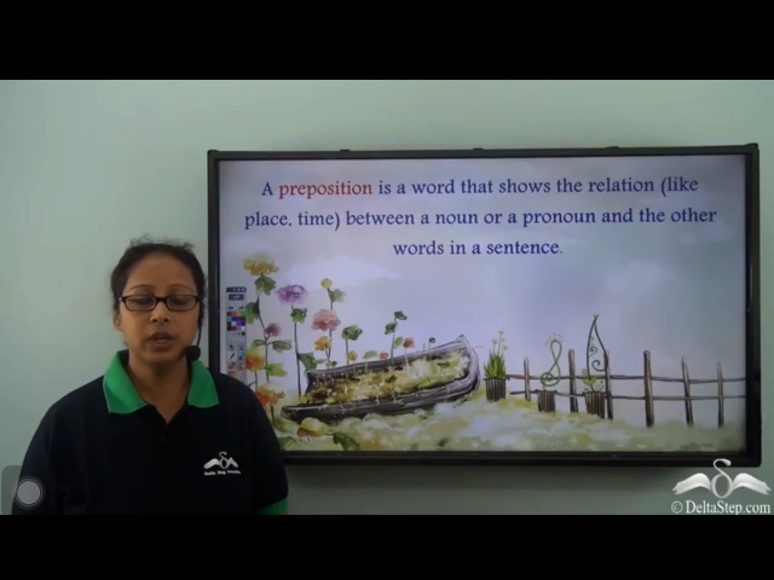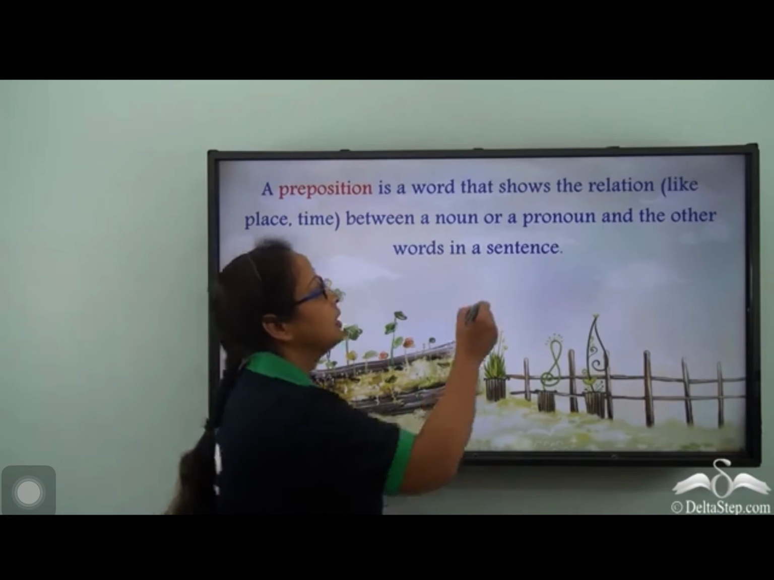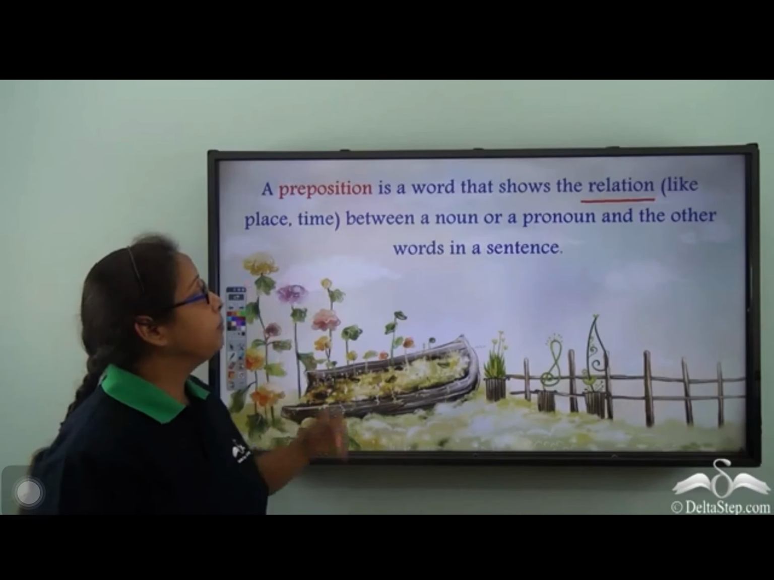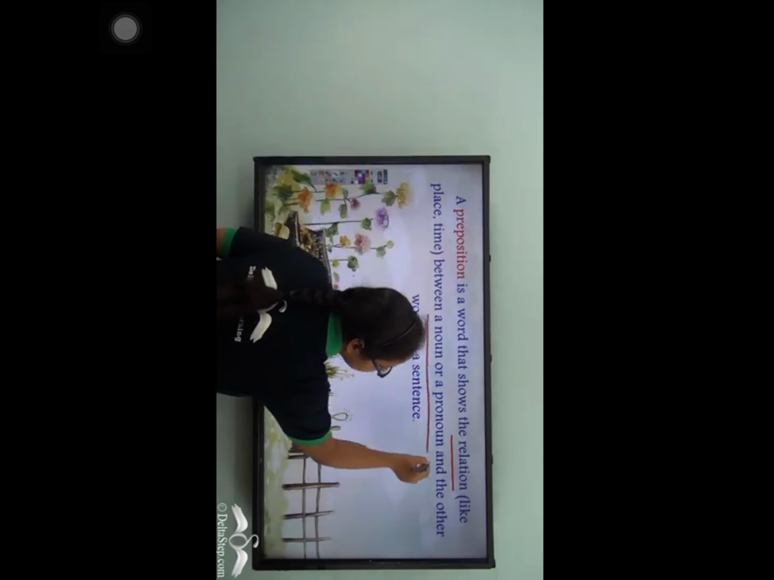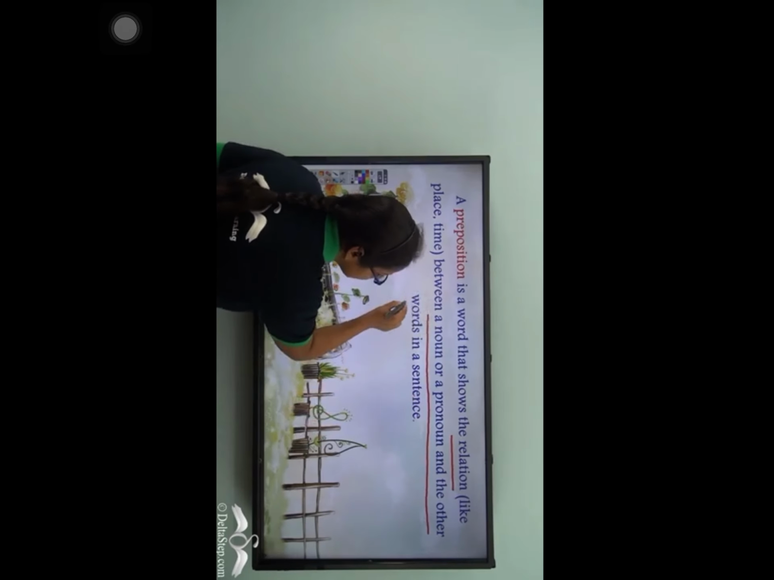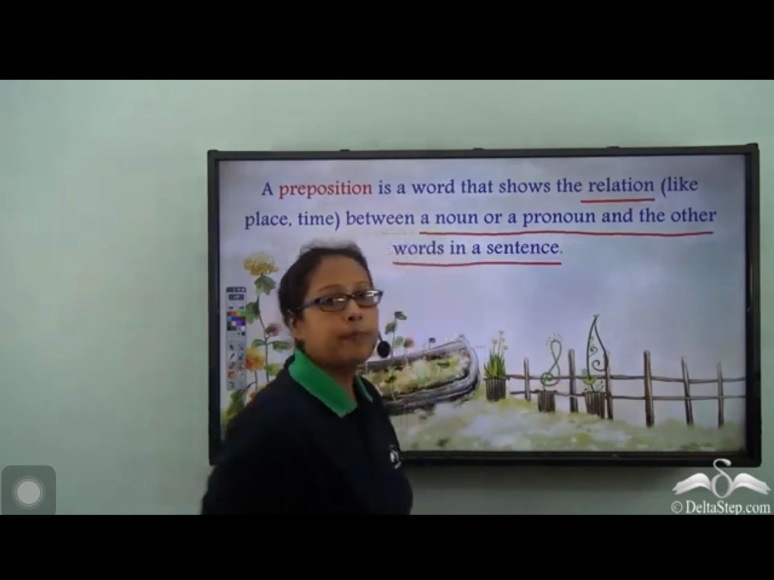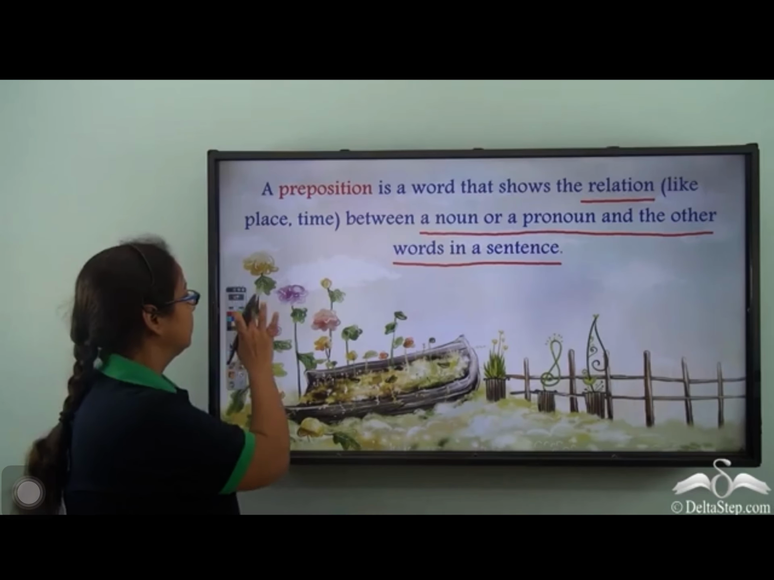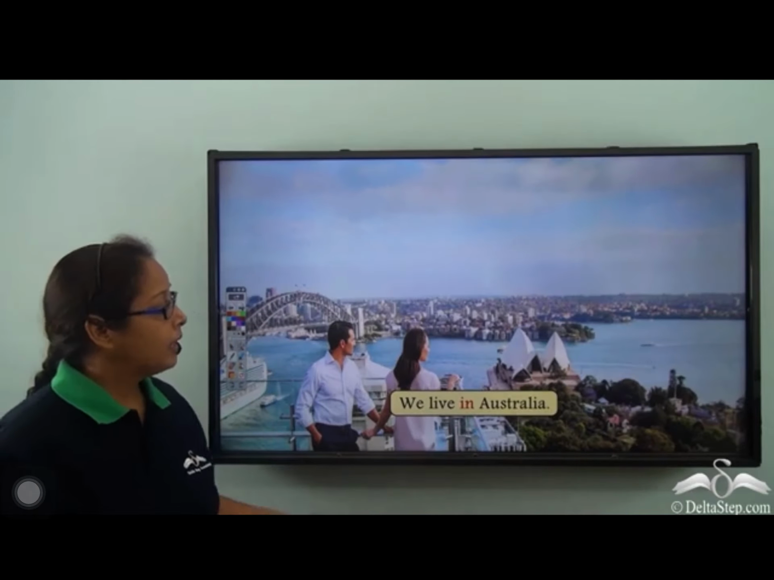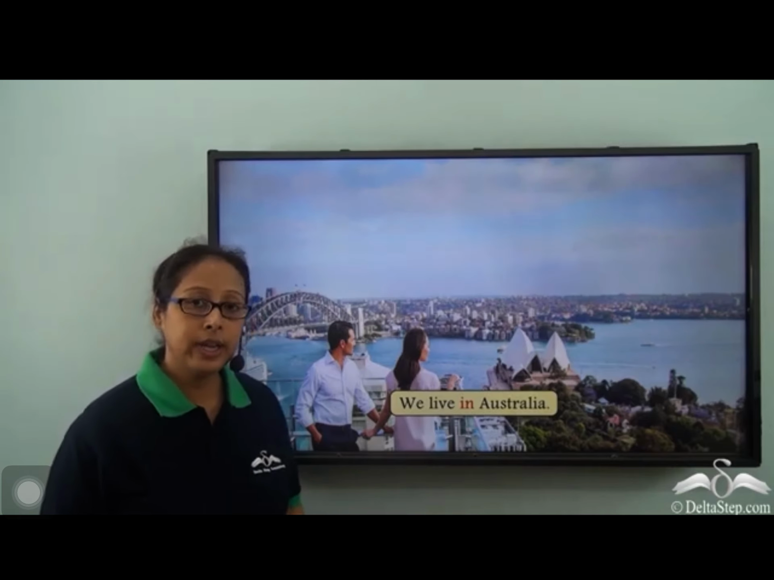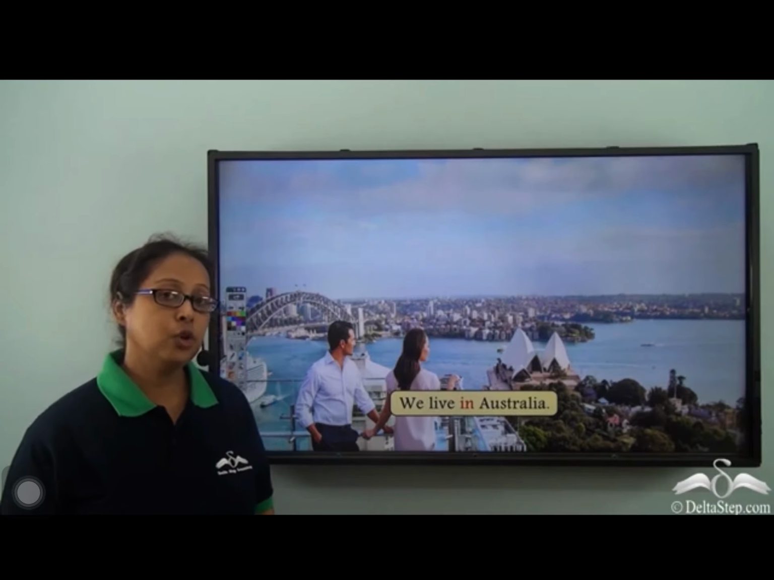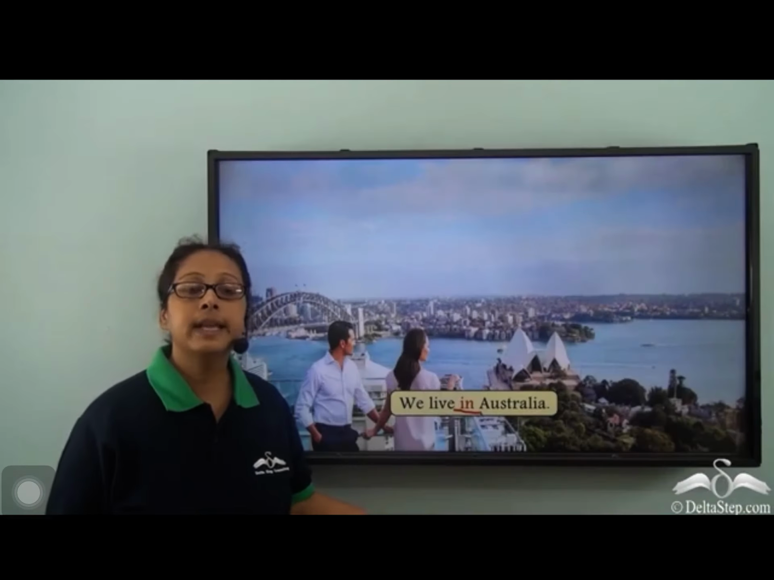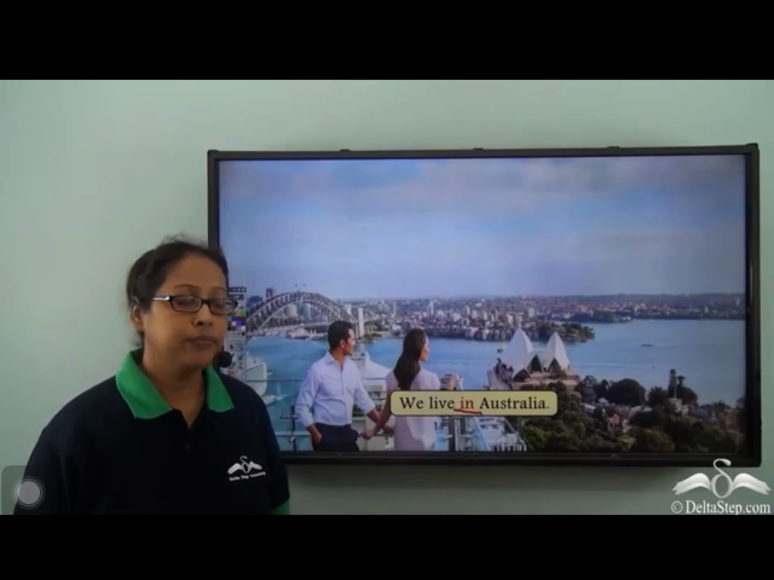A preposition is a word that shows the relation, like place or time, between a noun or a pronoun and the other words in a sentence. And today we are going to learn some more prepositions. We live in Australia. So which is the preposition over here? In. So in tells us where we live.